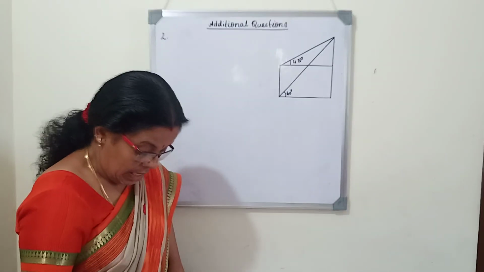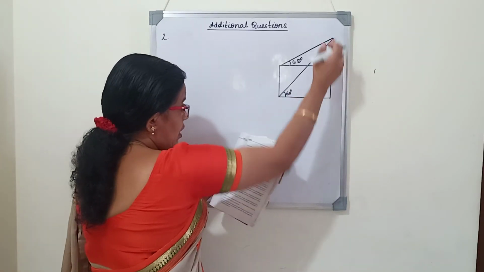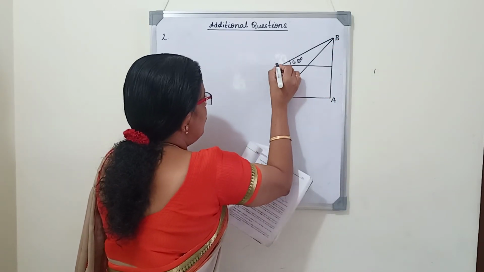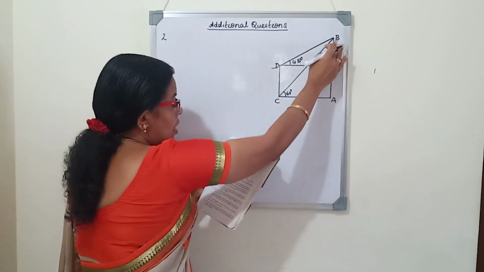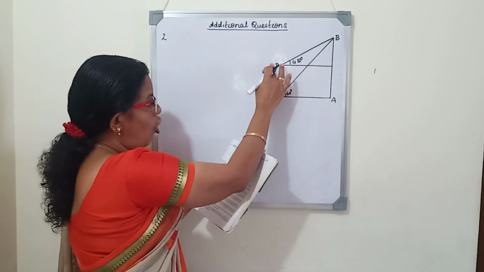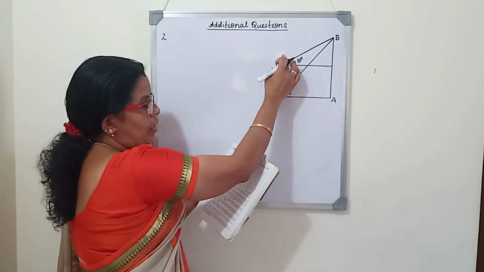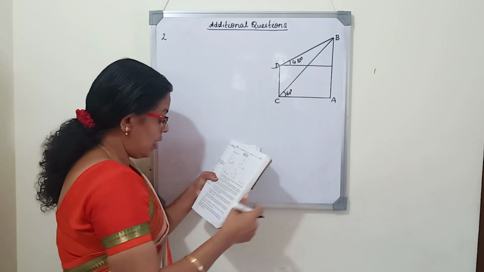Once again I read it. The angle of elevation of the top of a cliff. Let AB be the cliff and CD be the building. The angle of elevation of the top of a cliff as seen from the top and bottom of the building are 45 and 60 degrees. So first top angle of elevation 45 degree. Here down angle of elevation is 60 degree.